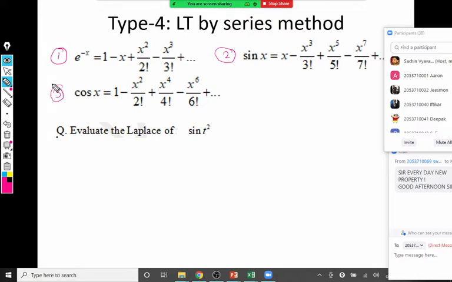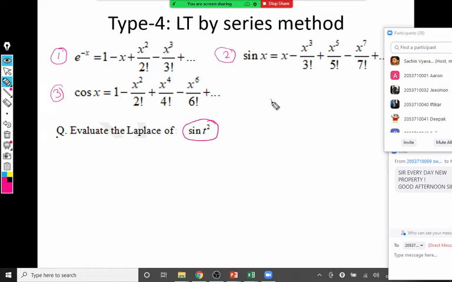But you should know that if this question comes in the exam, it will come for 2 marks only, because they are very small questions. You get the answer in 2 to 3 steps only. Now, what is the type of question? You will find it on the screen again. The question is: evaluate the Laplace transform of sine of t square.